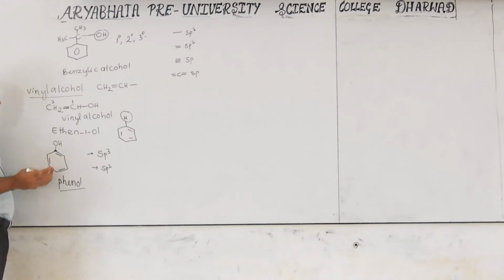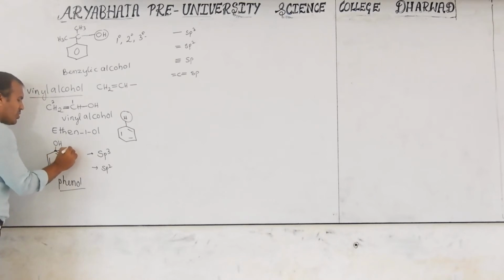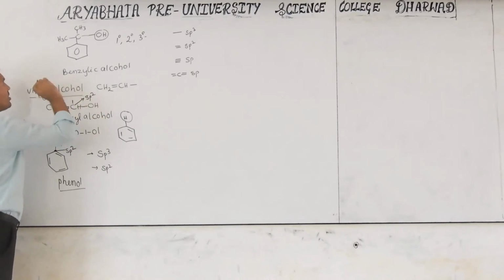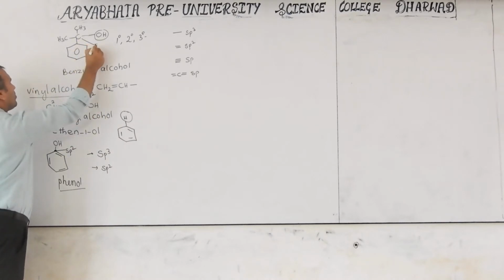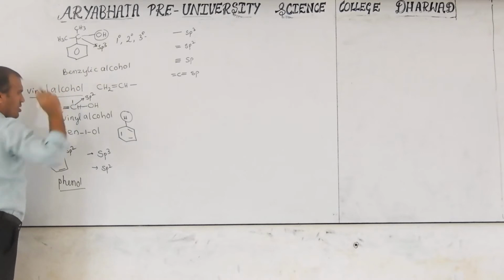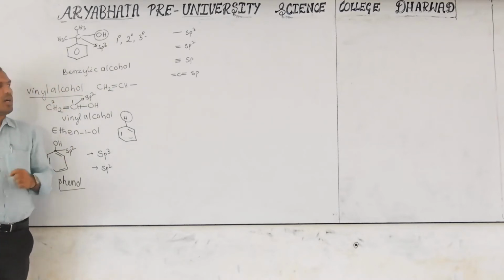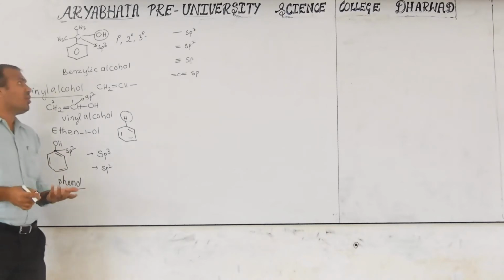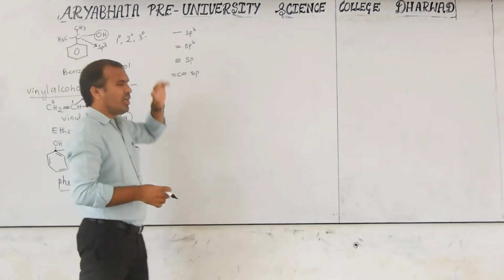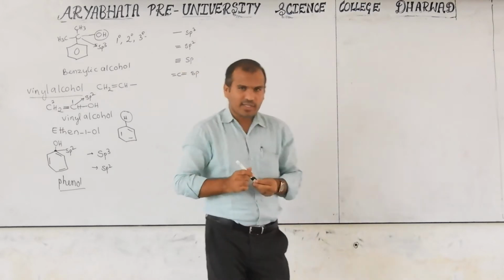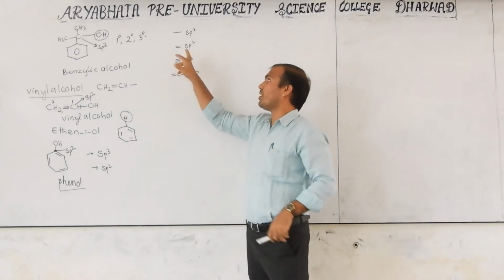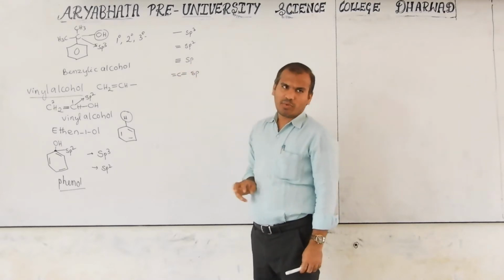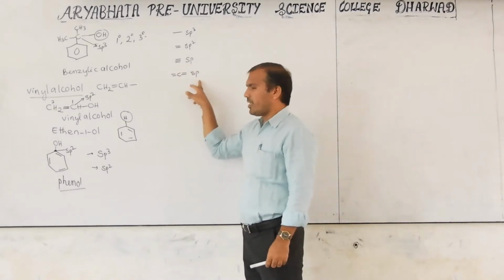Anyway, a double bond is present, so this carbon is sp2. Here also this carbon is sp2. This is sp3 hybridization. So keep in mind how to identify hybridization in an organic molecule. Any carbon with only single bonds is sp3. If double bond, sp2; triple bond, sp; and if double bonds are present on both sides of the carbon, that is sp hybridization.